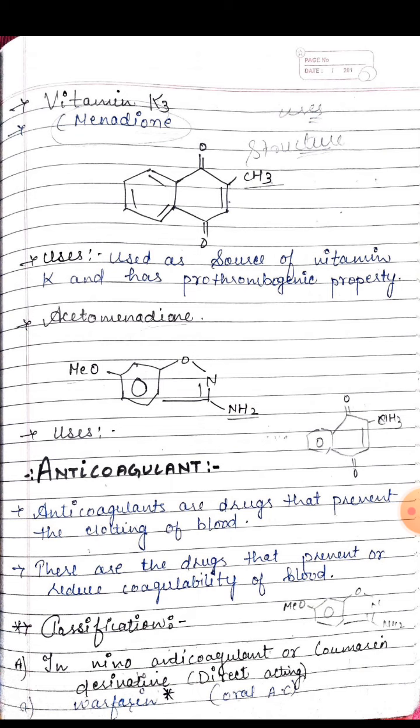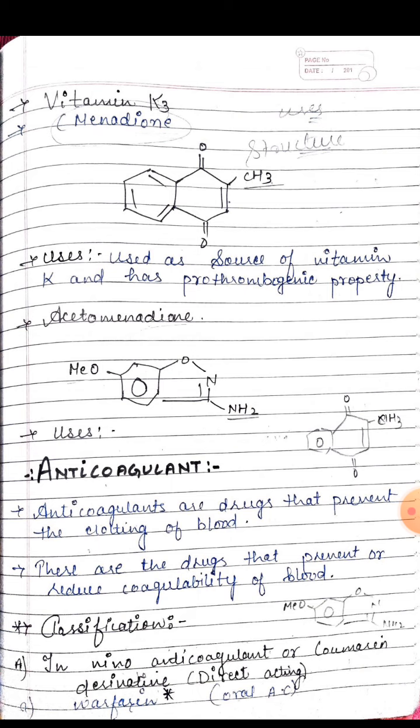Now come to the classification of the anticoagulants. These anticoagulant drugs are used in vivo and in vitro. Anticoagulant drugs are divided into two classes: number one is in vivo drugs and number two is in vitro. The in vivo anticoagulants are also divided into two types: number one is fast acting and number two is slow acting.